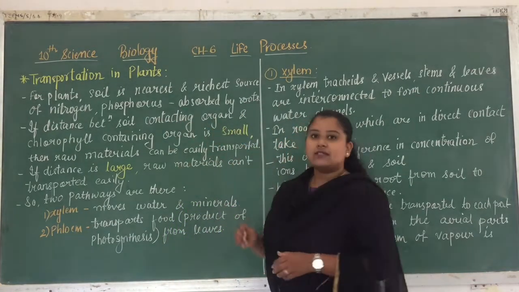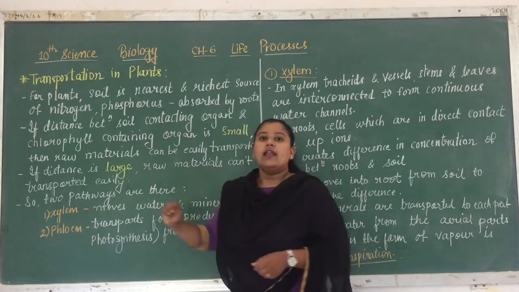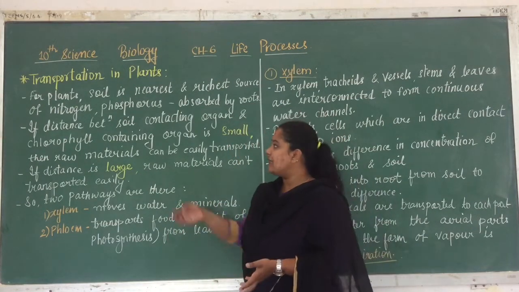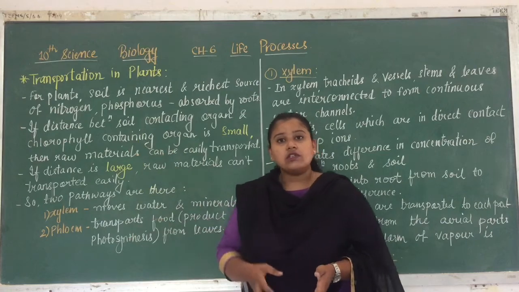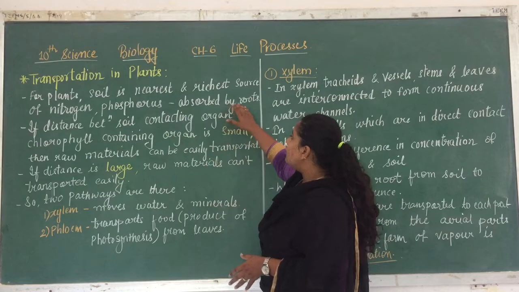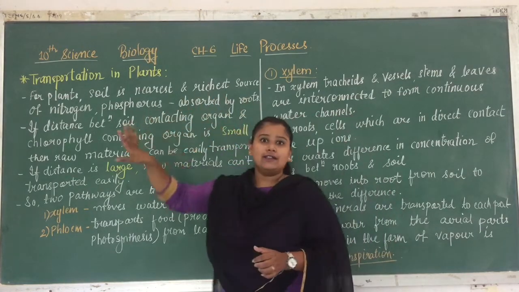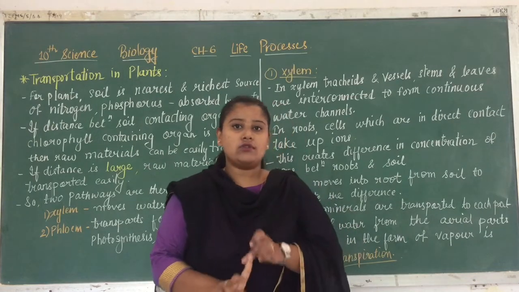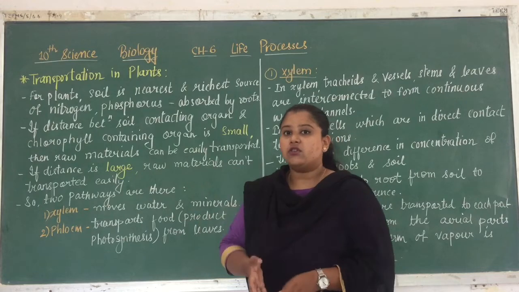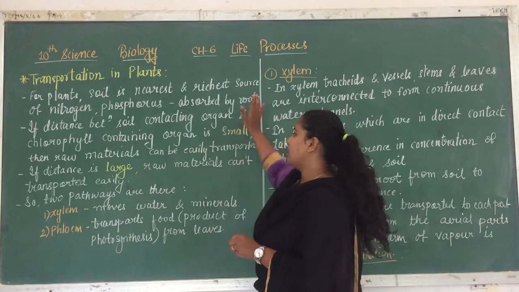For plants, the main source for getting water is nothing but the soil. Now that soil contains water, and that water contains a few ions like phosphorus and nitrogen, which are very useful for the growth of the plant. Those are absorbed by the roots. So for plants, the soil is the richest source for getting the main ions like nitrogen and phosphorus, and those are absorbed by the roots.